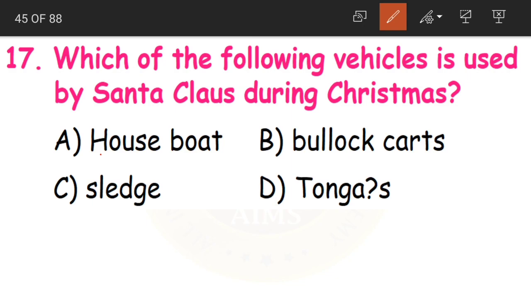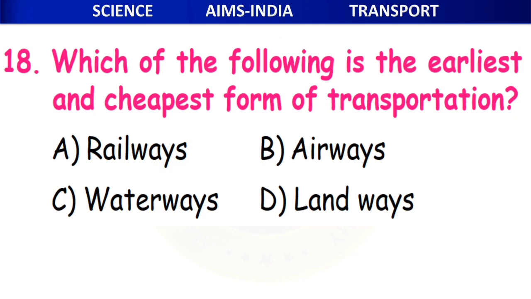Which vehicle does Santa Claus use? Whether it is a houseboat, bullock cart, sledge or tonga. The answer is sledge. A sledge is mostly pulled by ponies and mules.